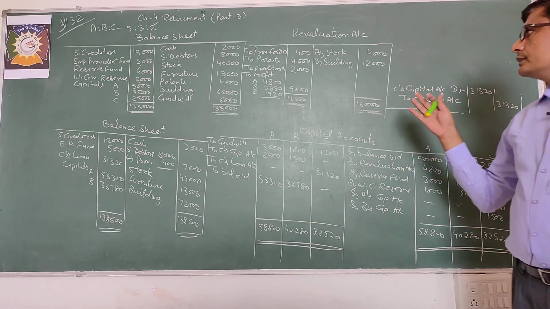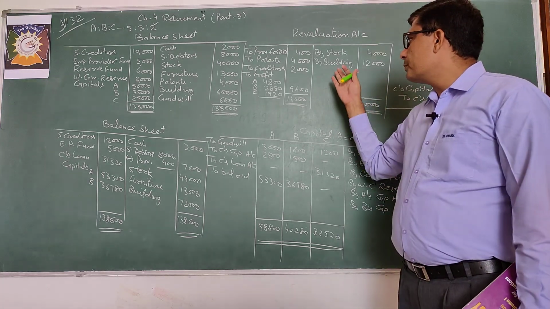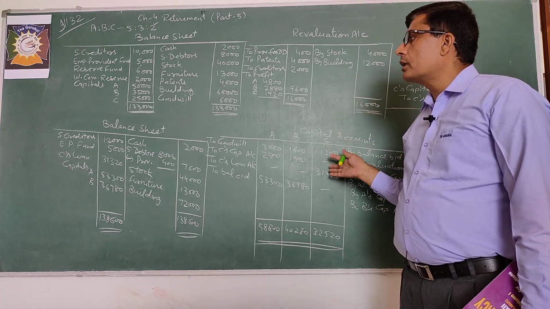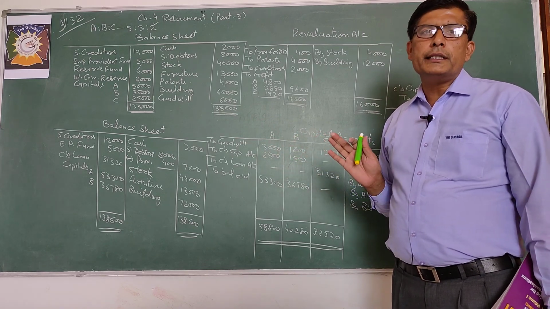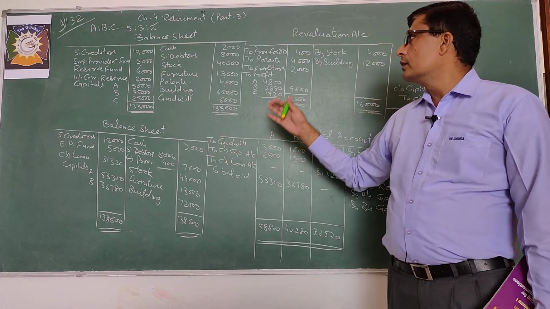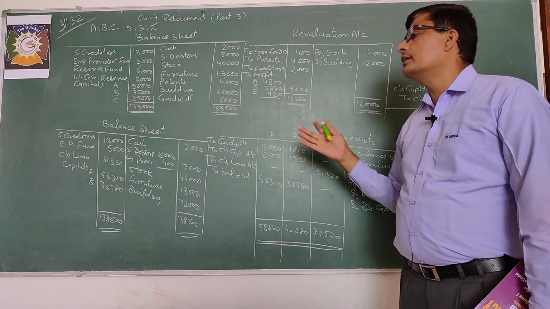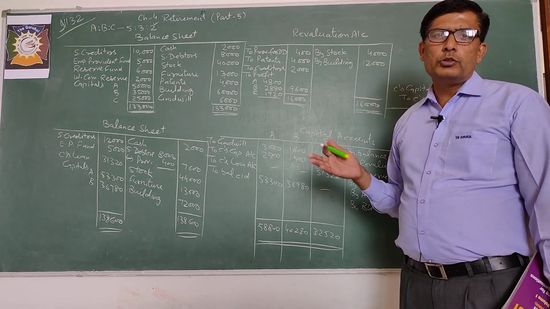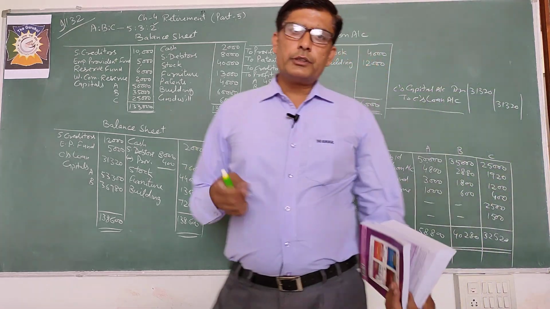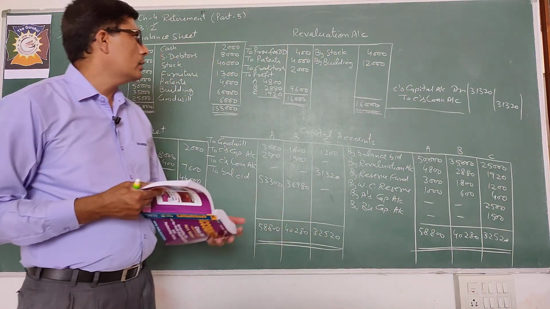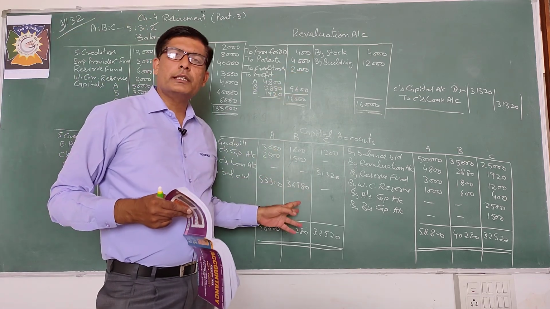Mostly, CBSE asked to prepare revaluation account, capital account and balance sheet. But many a times, journal entries may be asked. Sometimes balance sheet is not asked, prepare revaluation account, capital accounts and journal entries. So you may do according to the instructions. So in this question, we have done all journal, revaluation, capital accounts and balance sheet.